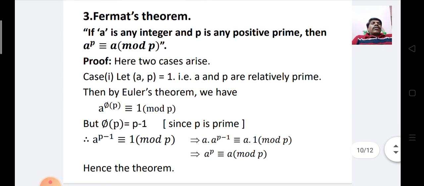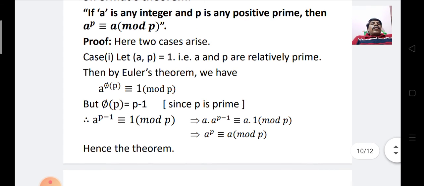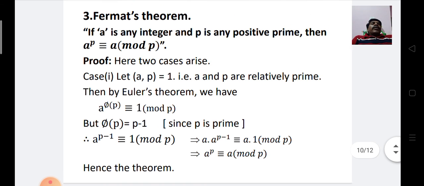Next, the third one, Fermat's theorem. If a is any integer and p is any positive prime, then a to the power p is congruent to a mod p. Here we observe two cases. First one, let (a, p) is equal to 1, that is GCD of a and p is equal to 1. a and p are relatively prime.